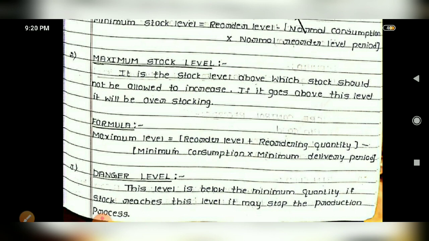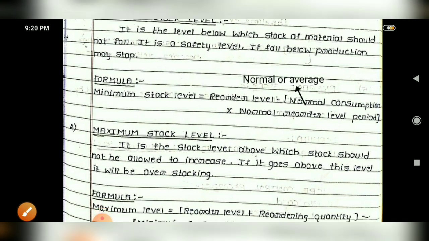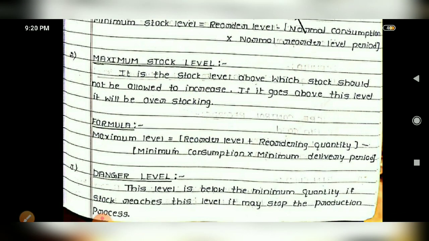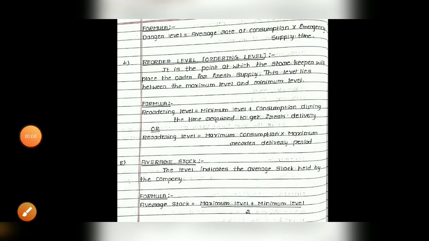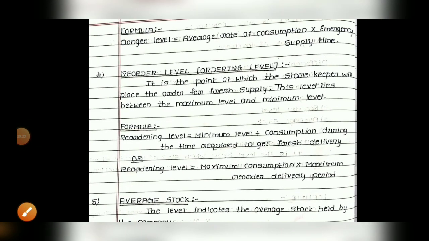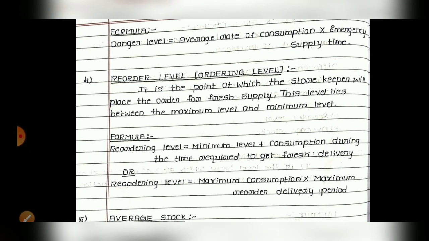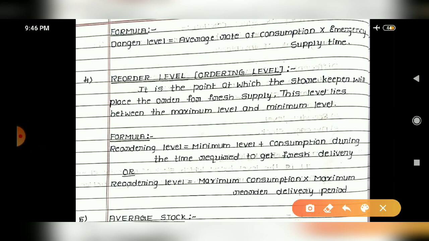Next one is danger level. Okay, danger level is a level below the minimum quantity, isn't it? So the minimum stock level will be there above. If your raw materials reach below that minimum stock level, then your particular production may stop any time. So let us see the formula for calculation of danger level. Danger level has this formula: average rate of consumption multiplied with emergency supply time.